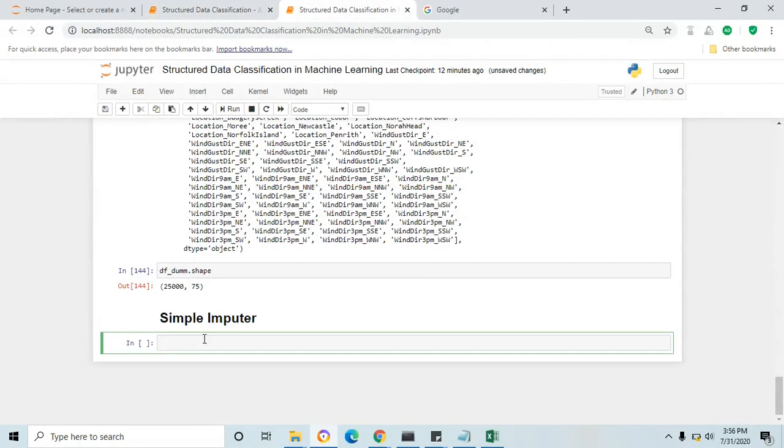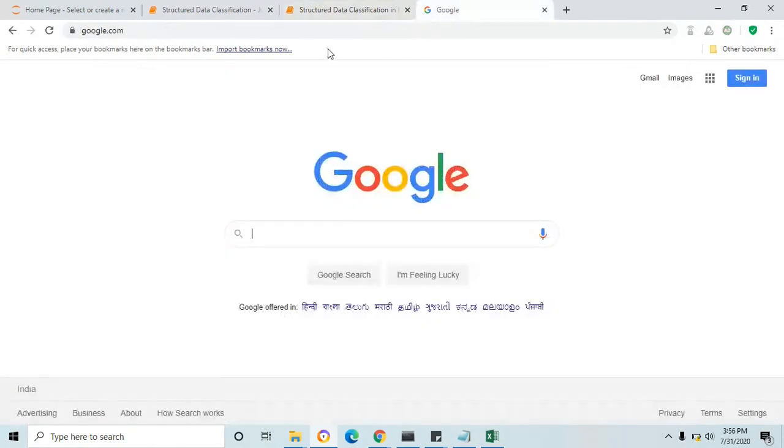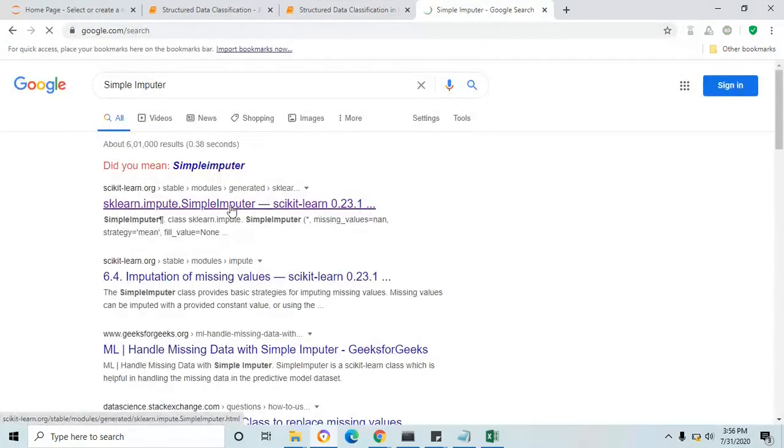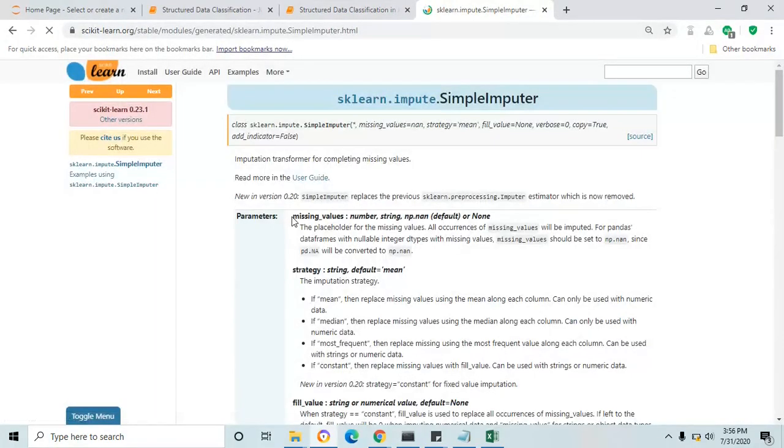In this section, we are going to see SimpleImputer. You just search this keyword in Google, SimpleImputer. The SimpleImputer function is part of the sklearn package. It's a scikit-learn Python package, an imputation transformer for completing missing values. From this description, I understood that the SimpleImputer function is used to fill some value in the missing cells.